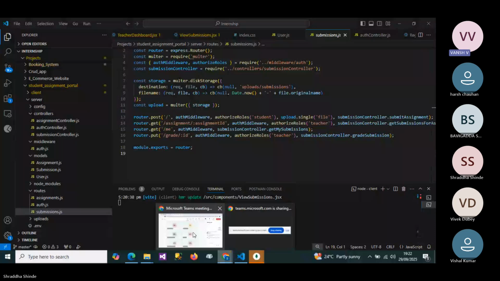Now, Vishal and Vivek, have you created your project? Sushmita and Shraddha have already presented their projects. Harsh has partially created his project. What about both of you? Vishal and Vivek, are you there? Okay, so let's first start with you, Vishal.